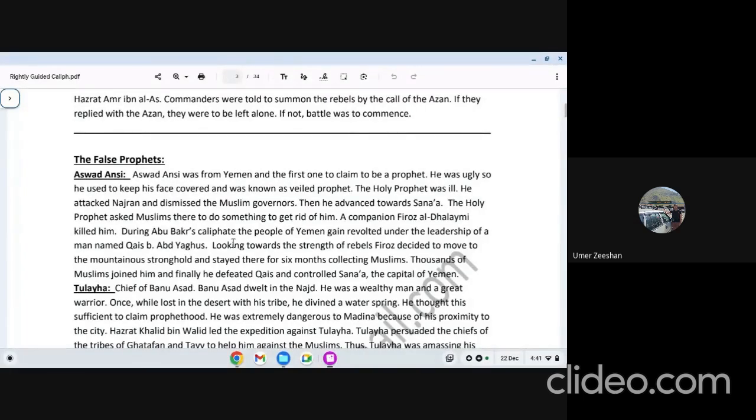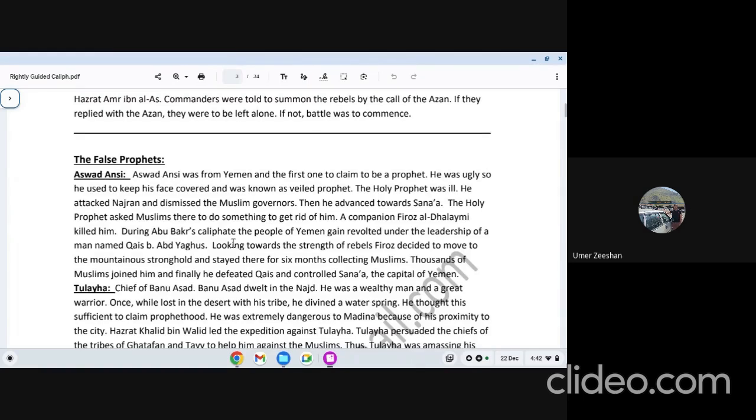For every false prophet, you need to know his tribal background, like whether he belonged to Yemen, or Central Arabia, or any specific area like the Iraq border. Then the second thing is how that person claimed to be a prophet. Was there any incident which took place, or did he get famous for a reason? So you need to talk about that point.